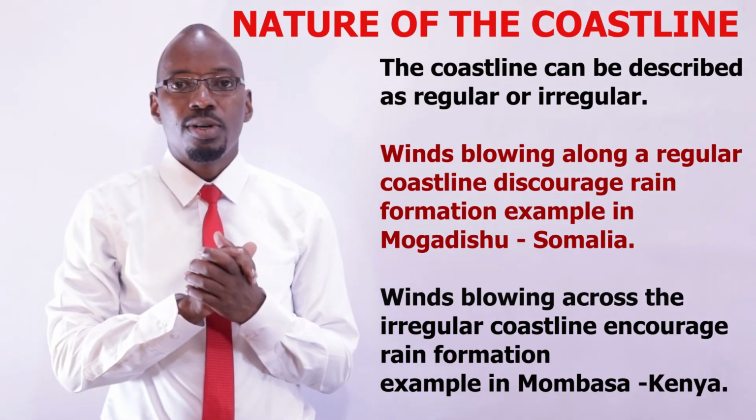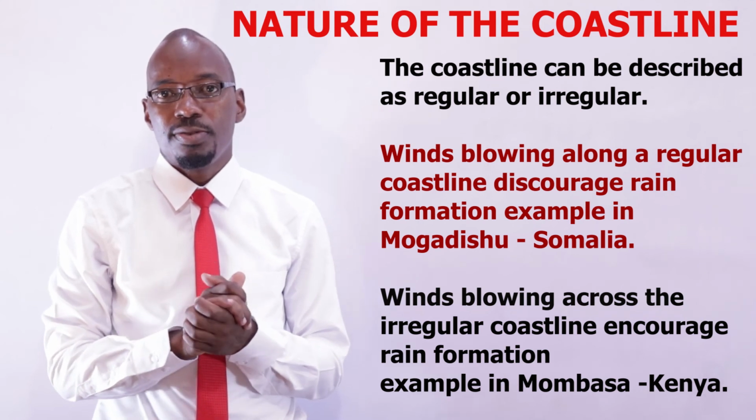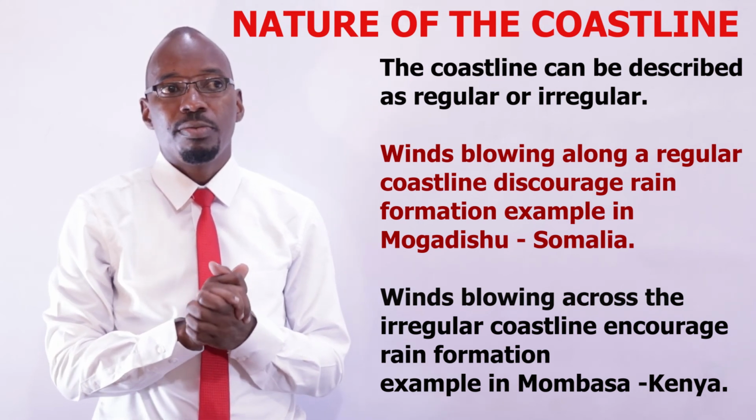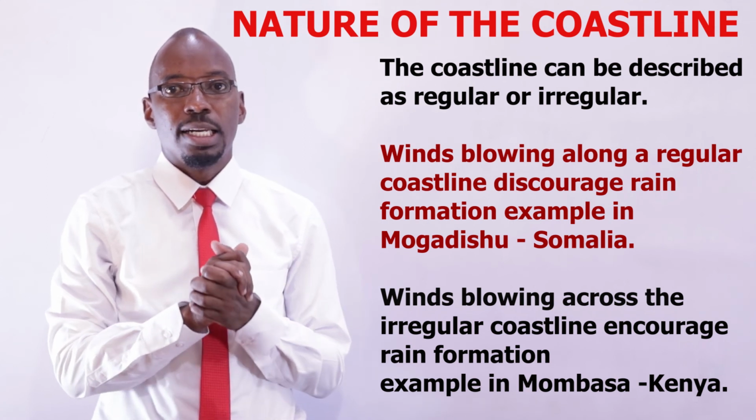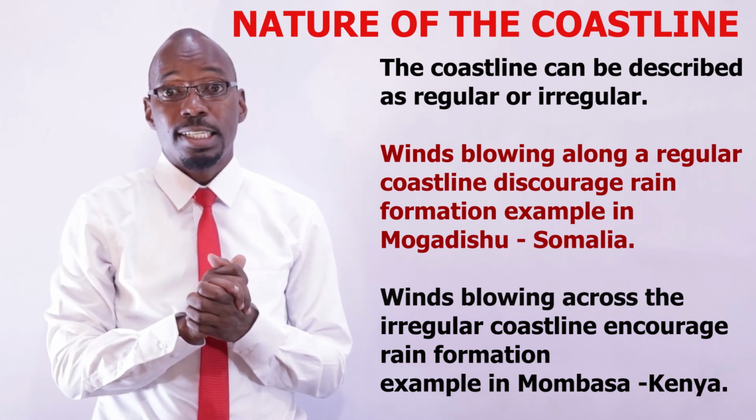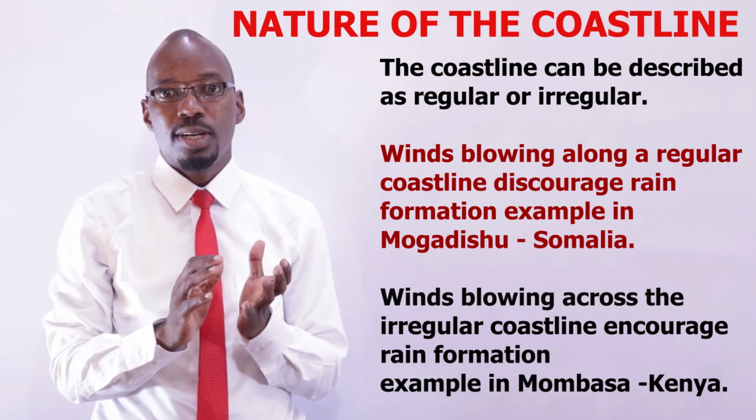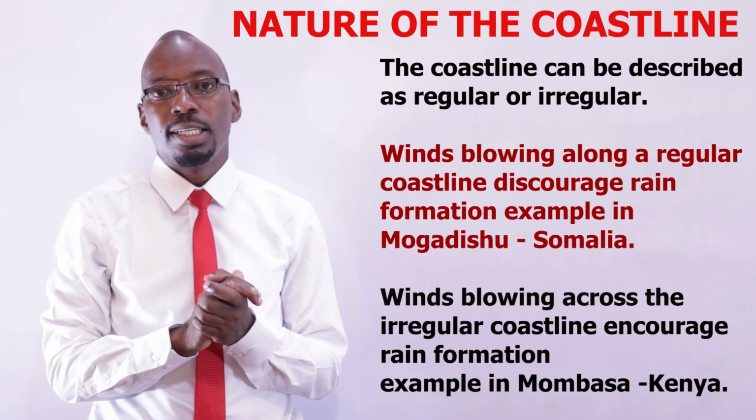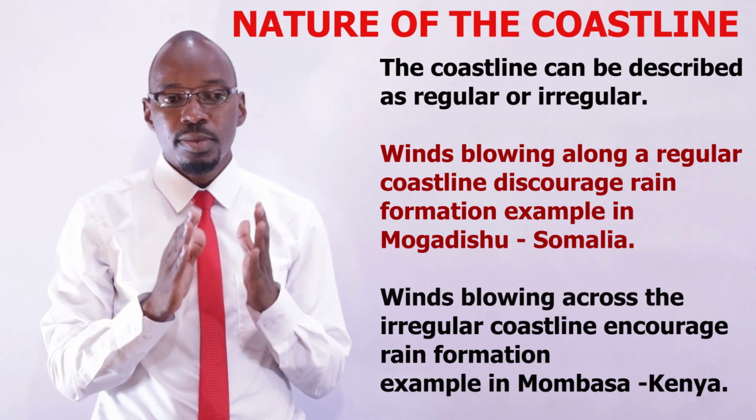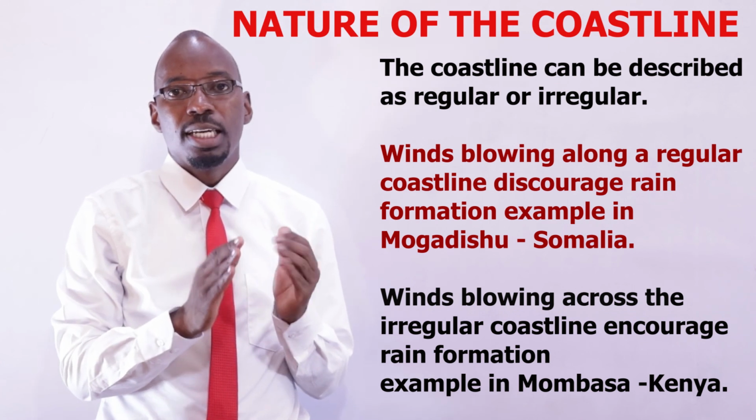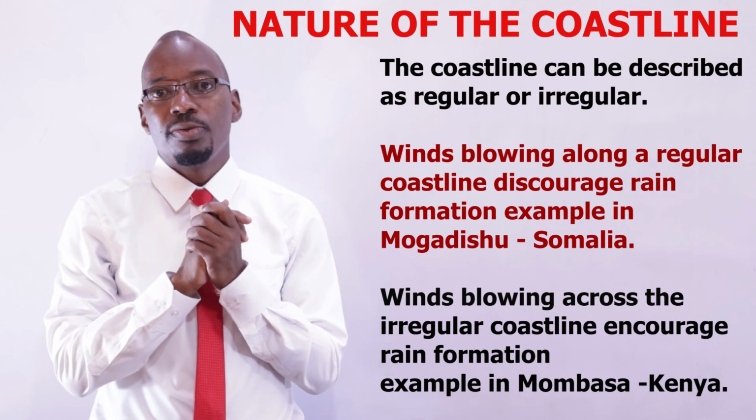Winds that blow along an irregular coastline encourage formation of rainfall. For example, we have a city like Mombasa. Mombasa is found along an irregular coastline, and it receives more rainfall because the coastline around that area is irregular, and the winds that blow there encourage the formation of rainfall. So you find that the climate in Mombasa is different from the climate in Mogadishu because of the nature of the coastlines.